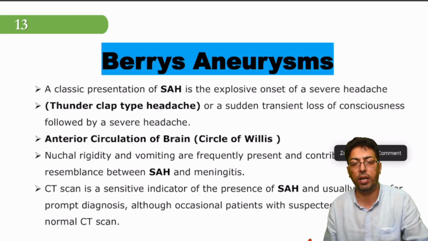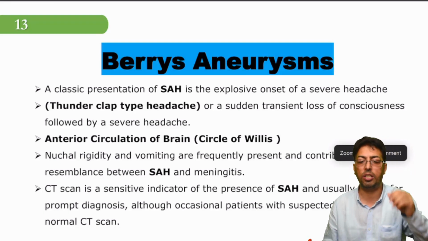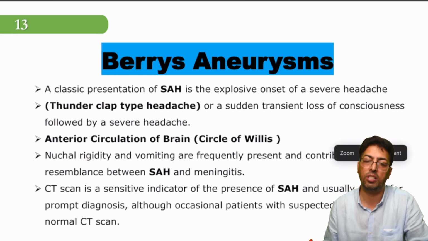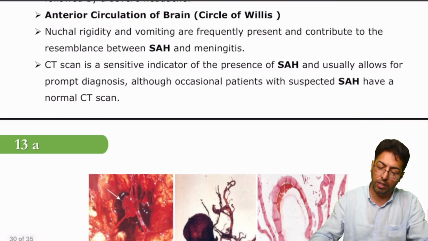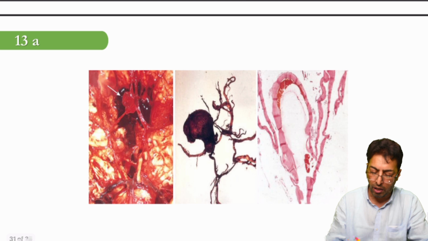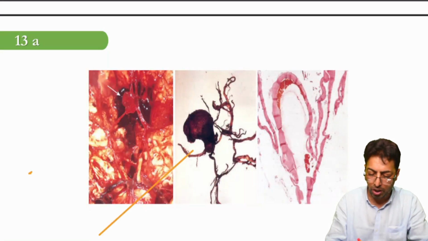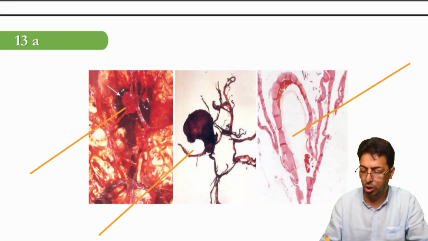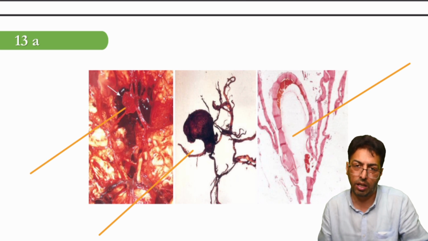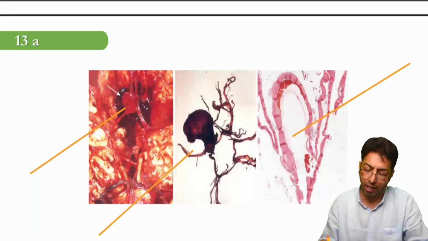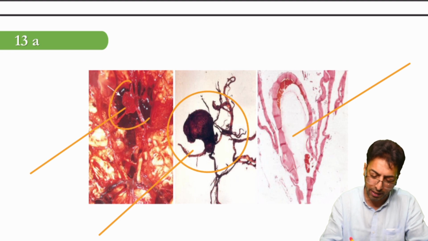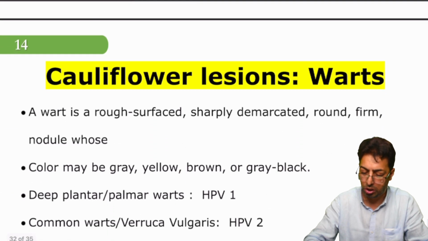So you remember Berry's aneurysms and the association with adult polycystic kidney disease. There's a significant association which is asked sometimes in NEET DM, the association of adult polycystic kidney disease with certain conditions, and Berry's aneurysms happen to be one condition associated with this. You can see over here the vessel dilatations, and this is the histopathological figure showing the microscopic view of a dilated vessel. This is the vessel dilated, the Berry's aneurysm.